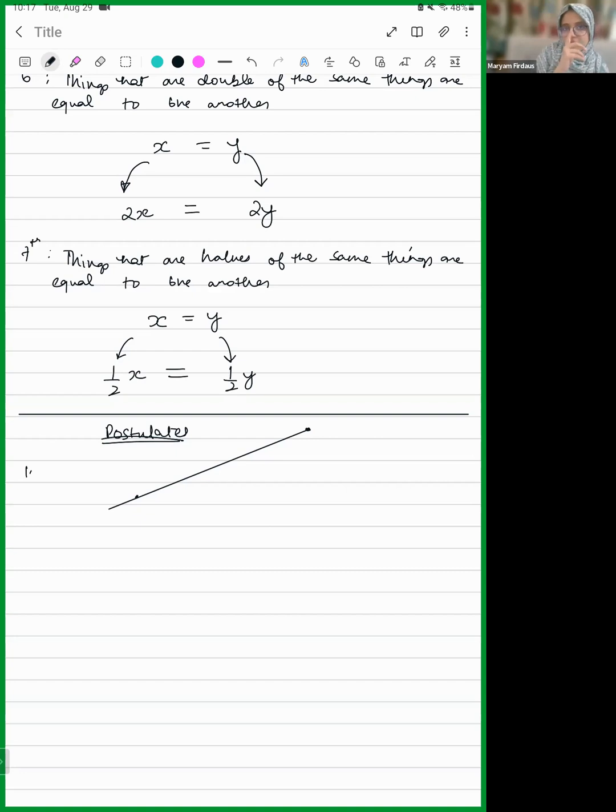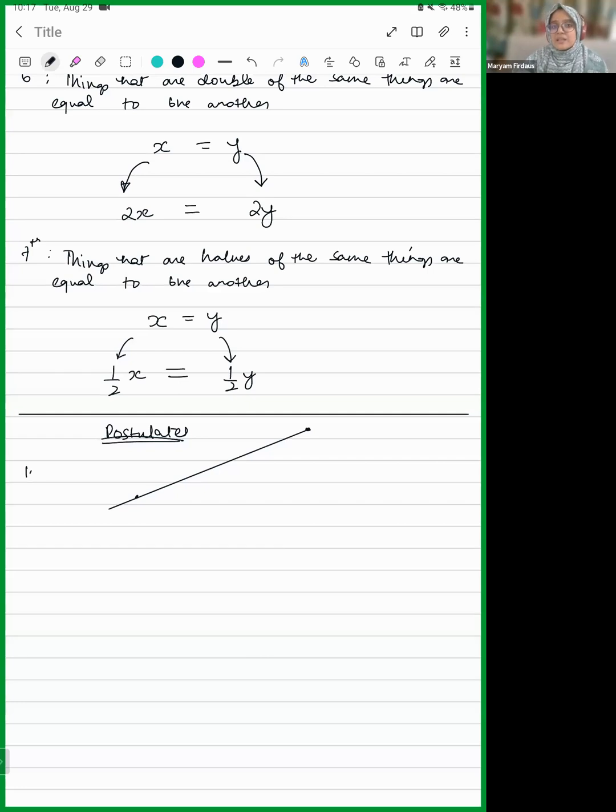Now, what is the difference between this postulate and this axiom? Can someone read both of them carefully, just the two statements, and tell me what is the difference between these two? The first one is saying a straight line may be drawn from any one point to any other point. And the second one is saying that between any 2 points, there is exactly one line. There cannot be more than one line.